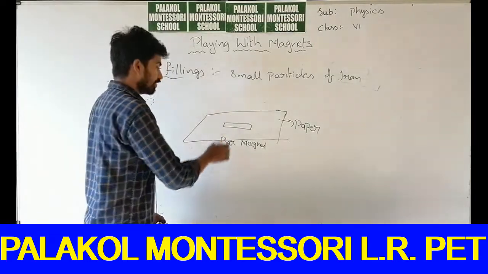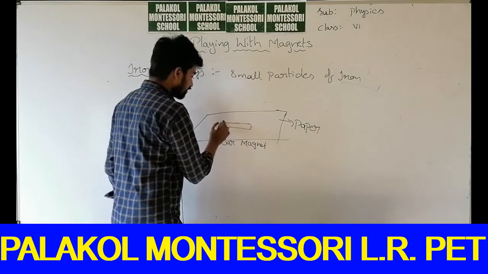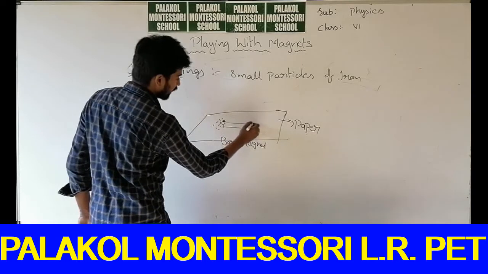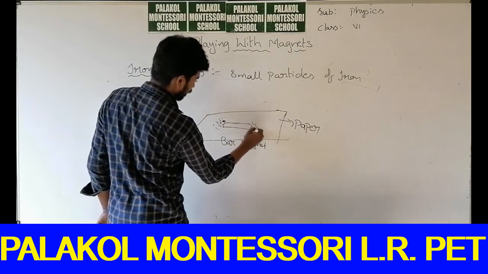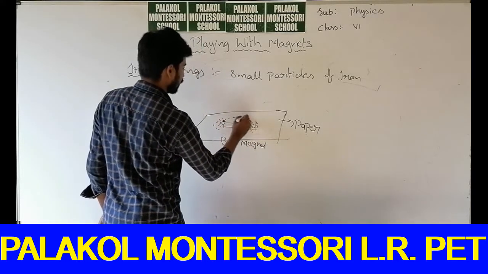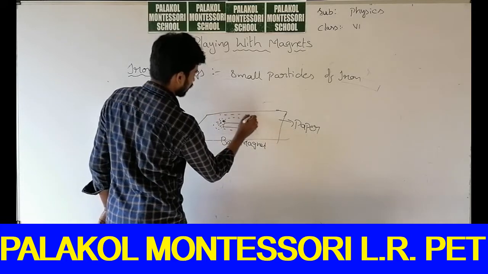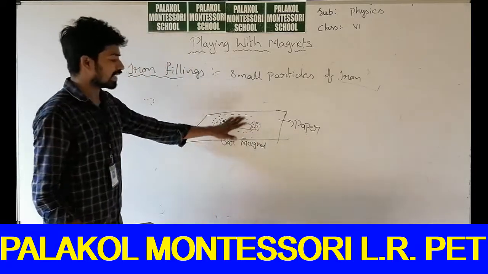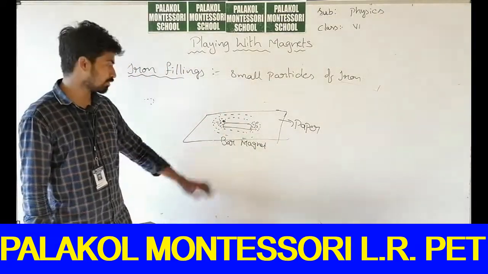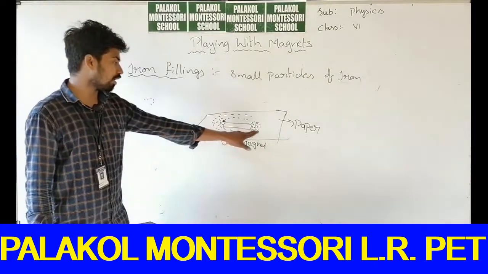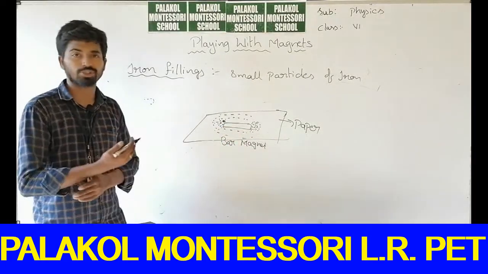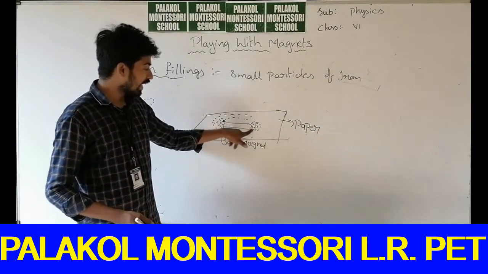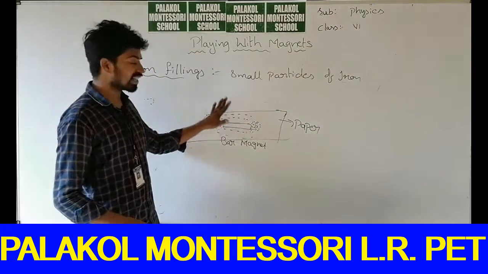Tap the paper. If you tap the paper, iron filings will be attracted like this. The small iron filings will be arranged like this. I will show you tomorrow, whenever you visit the school. Small particles will be attracted to the ends of the magnet and arranged like this.